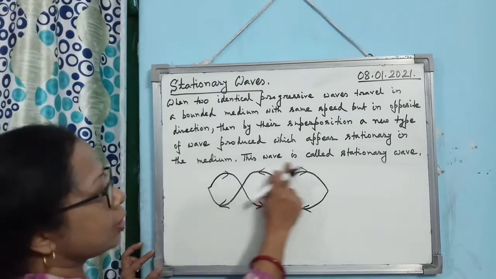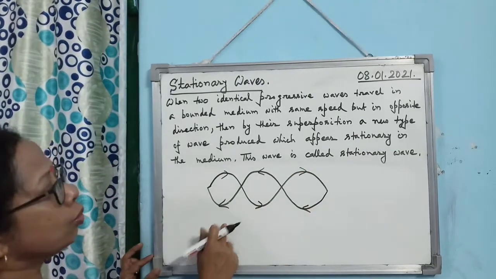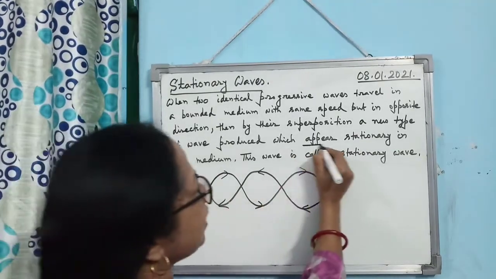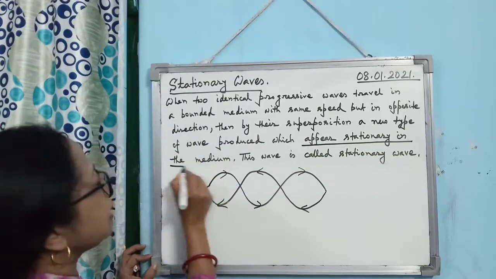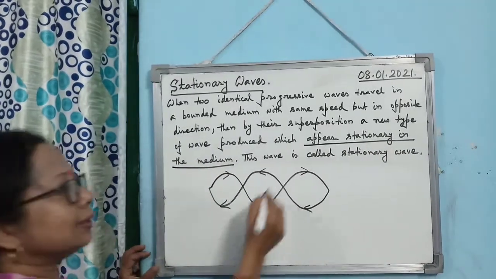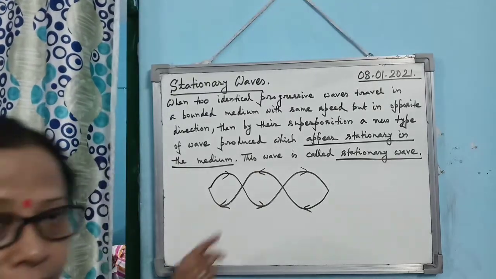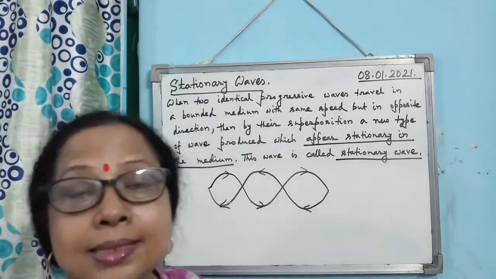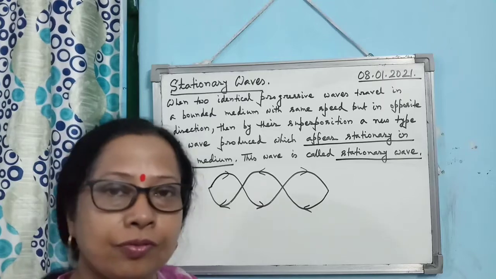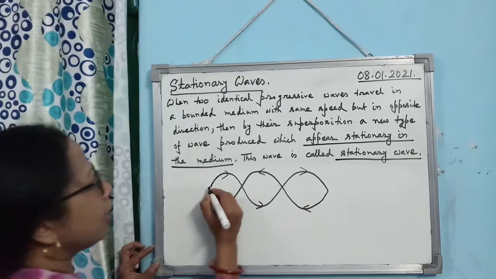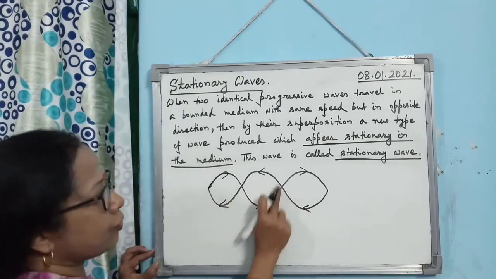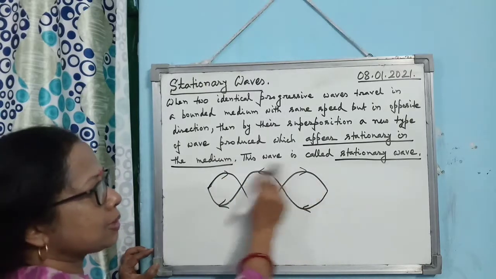A new kind of wave will be produced which appears stationary in the medium, and this wave is known as a stationary wave.